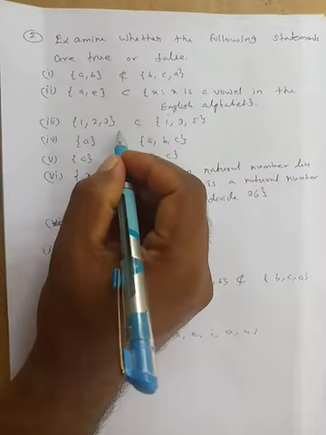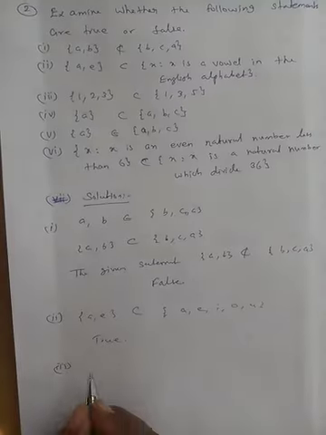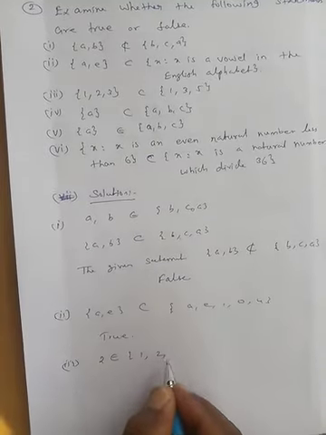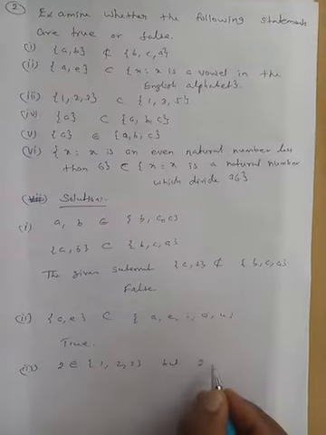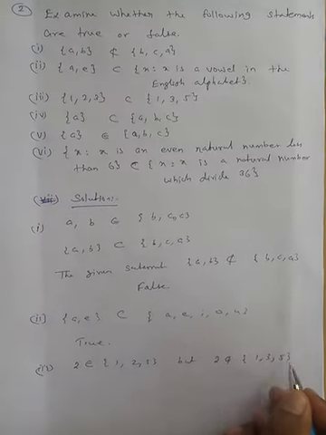For the third problem, {1, 2, 3} contained in {1, 3, 5}. Here 2 belongs to the first set {1, 2, 3}, but 2 does not belong to the set {1, 3, 5}.